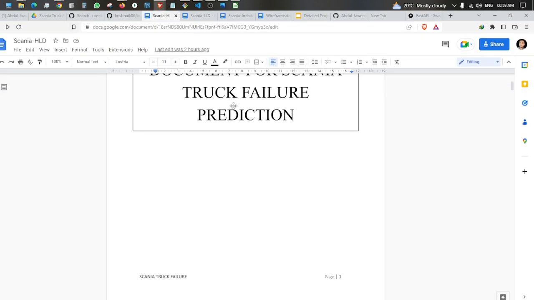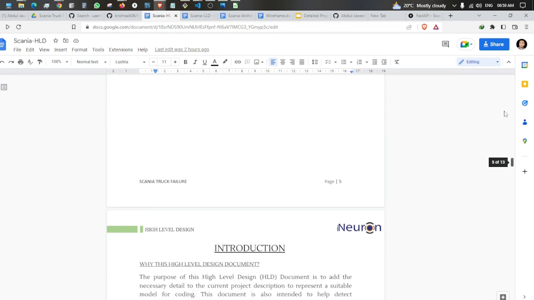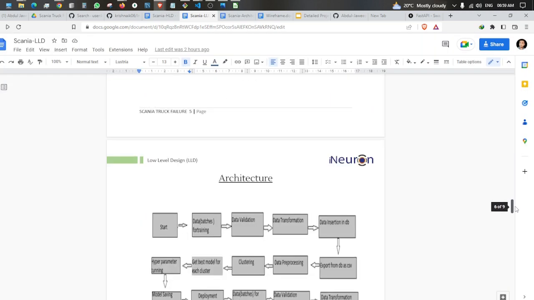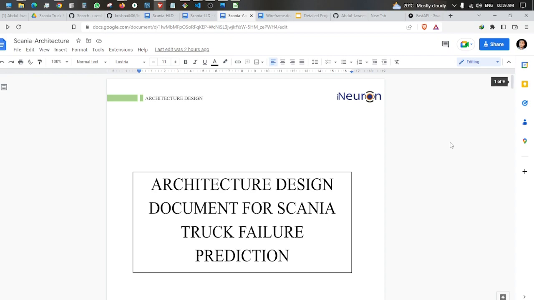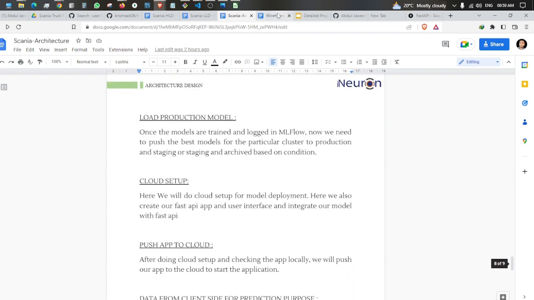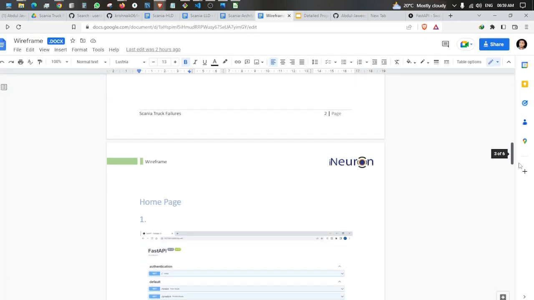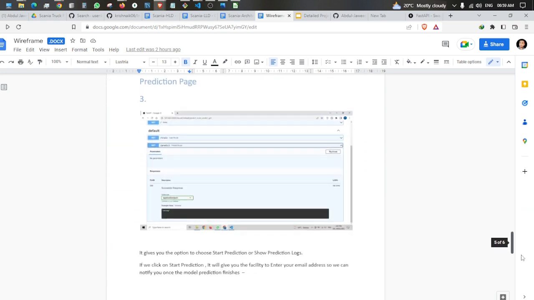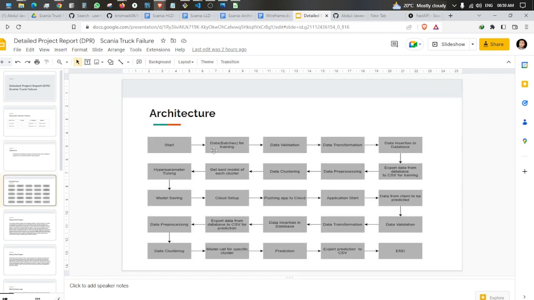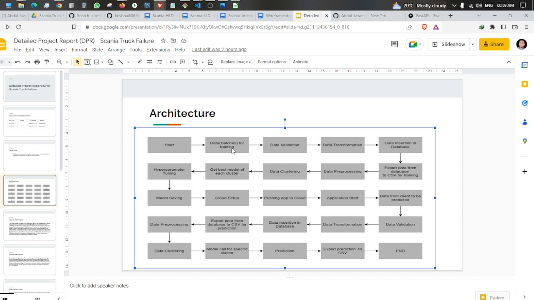Then we created the HLD document, the LLD document of the project, and the architecture of the project: what we are doing, everything is available. Then the wireframe of the project, like the website of our project with FastAPI, then the detailed project report, DPR. Here it is: first we start with data ingestion, data validation, data transformation, then data pre-processing, model building, model validation, then convert into an app, and then predict.